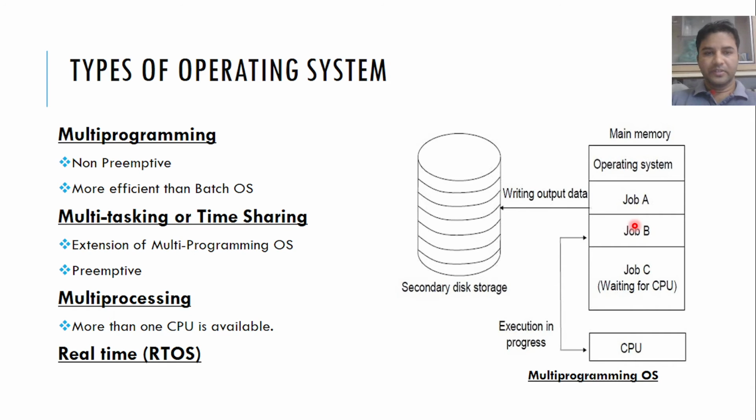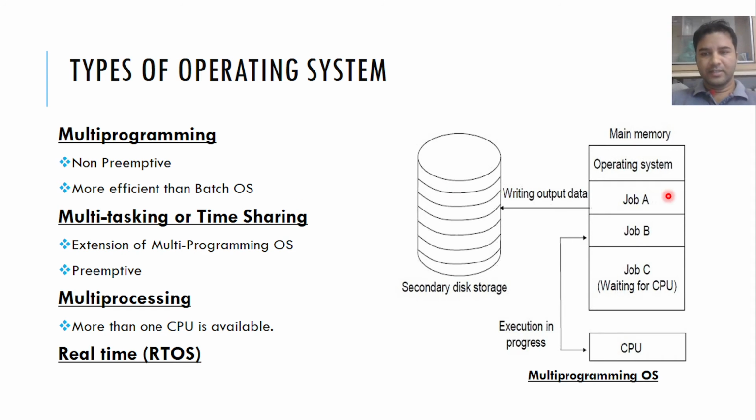So the next operating system is the multi-programming operating system. So what do you mean by multi-programming operating system? As I told in the previous slide, in a batch operating system we are submitting our jobs in batch, but in the multi-programming operating system, that is not like that. We can submit our jobs in any fashion.